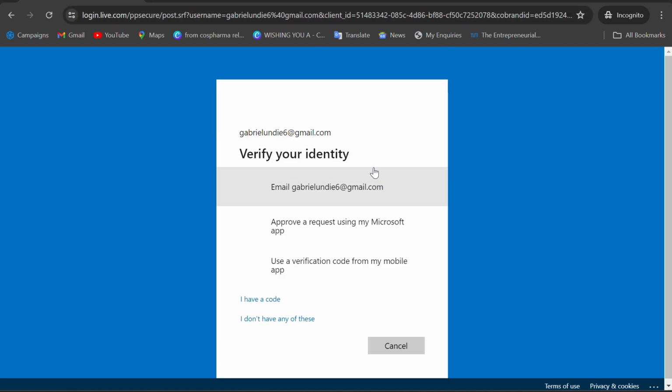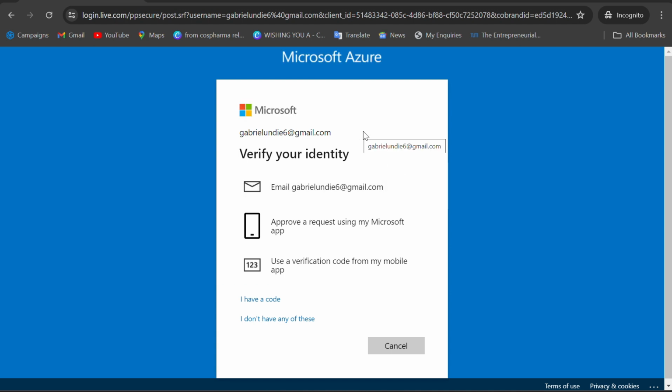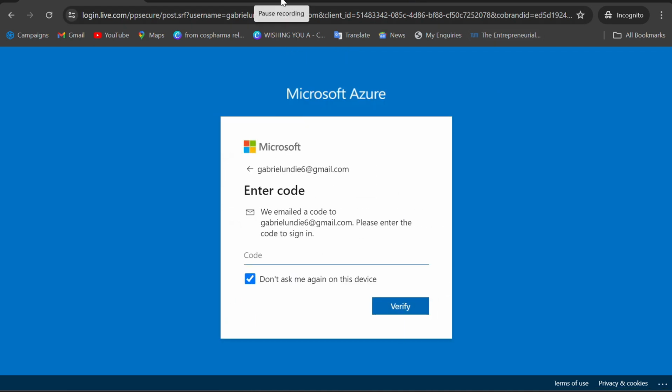It will prompt you for authentication to know that you are the real owner of this account. So I'm going to pick email, so they can send me an authentication code. Then I will copy the code and paste it in order for me to sign in. The code has been sent to my email.